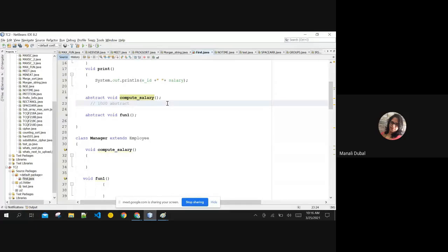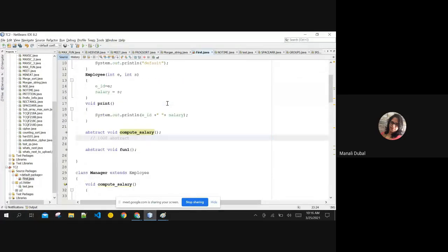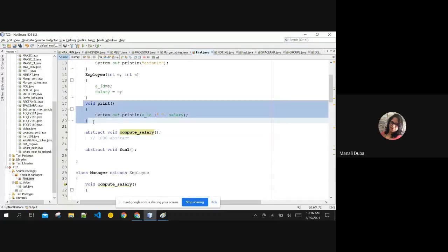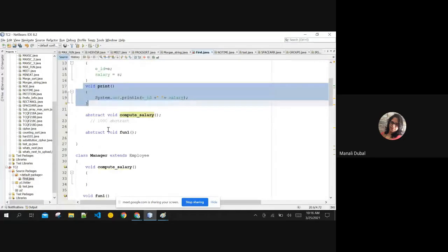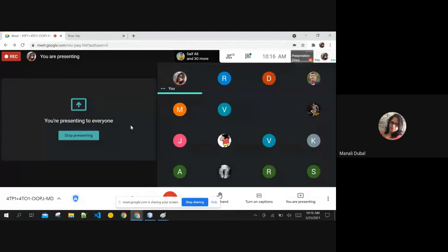Same thing in interface also. But imagine, interface is a strict abstract class, meaning it is not going to have any non-abstract methods. It can only have abstract methods, meaning whichever class is going to inherit our interface will have to provide the body of all the methods that are listed in that interface. Are you getting the point that I'm trying to convey here? If I'm telling you that your interface is a strict abstract class, a complete or 100% abstract class, then what does that mean?